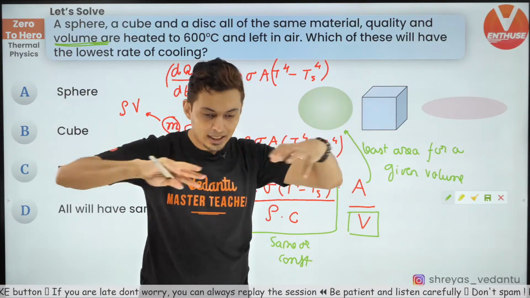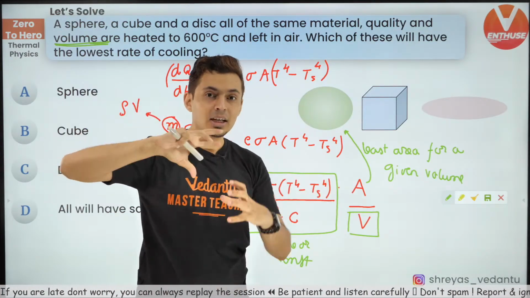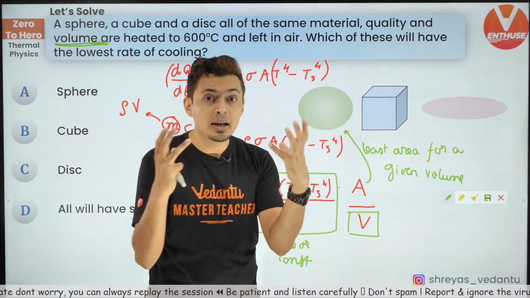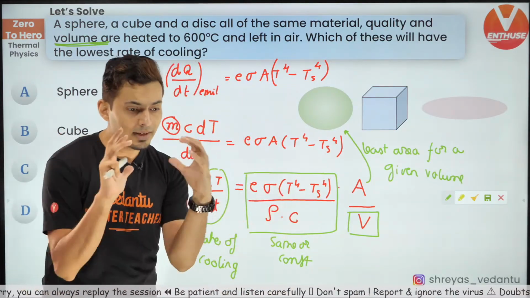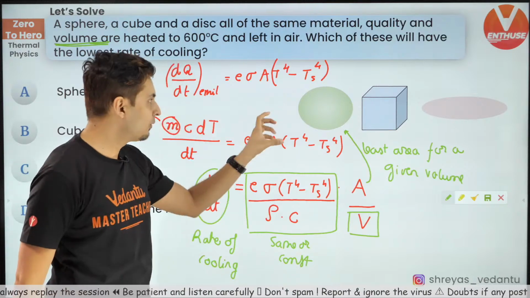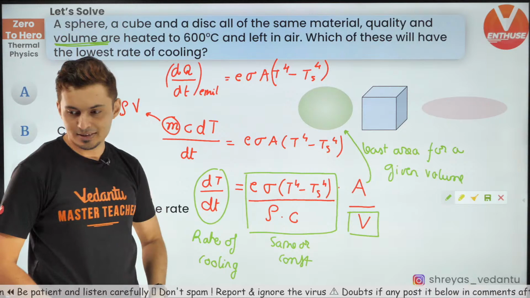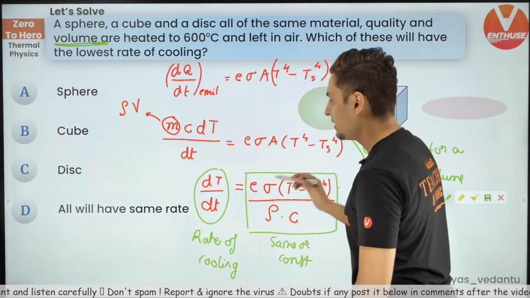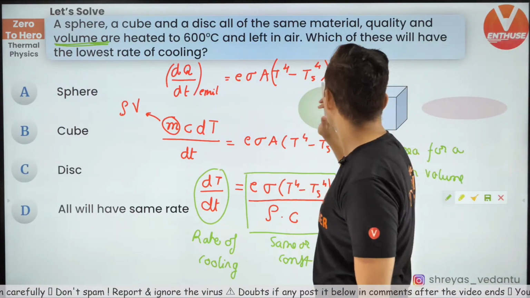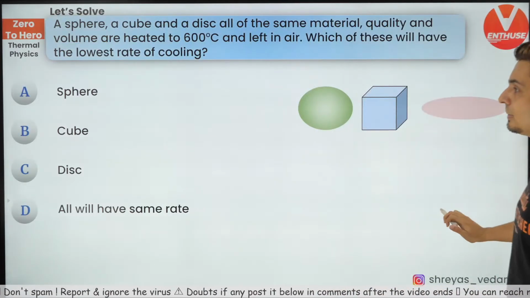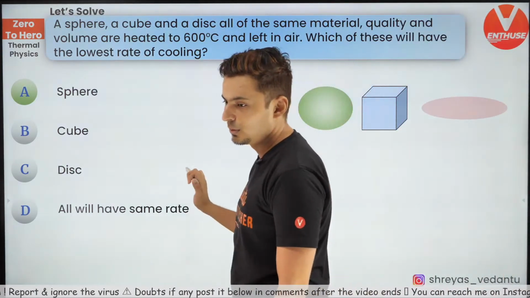If you make it flat or anything else, you pull it, stretch it, it will become some other geometry, and the area will also increase. Only when you condense it and you make it a sphere, the area is the least. Yes, that's how it is. So hence the correct answer will be a sphere. Yeah, that's the answer. Beautiful.